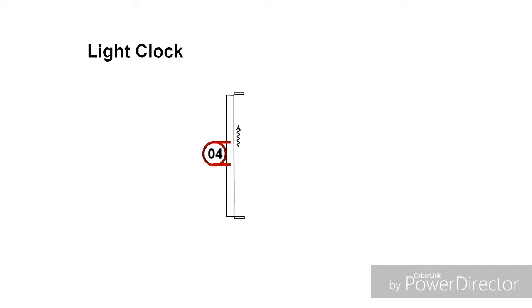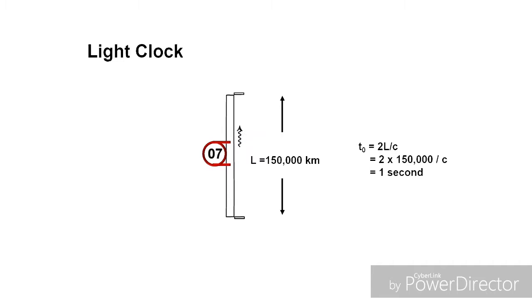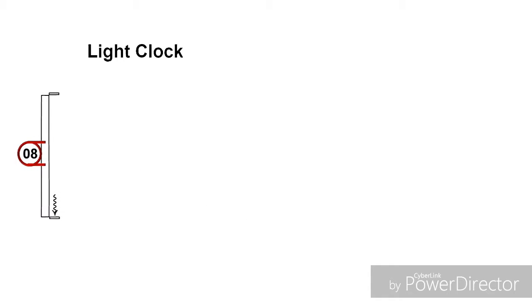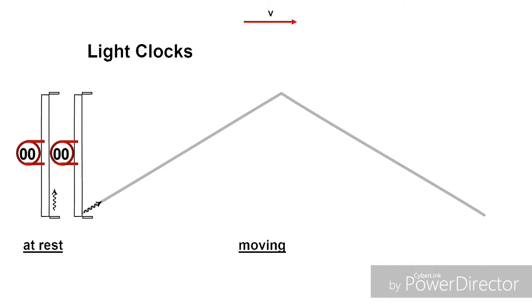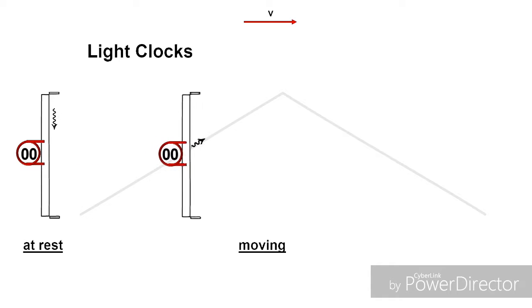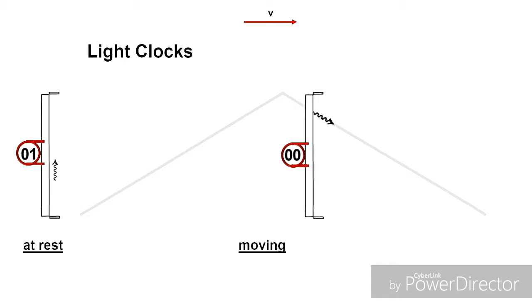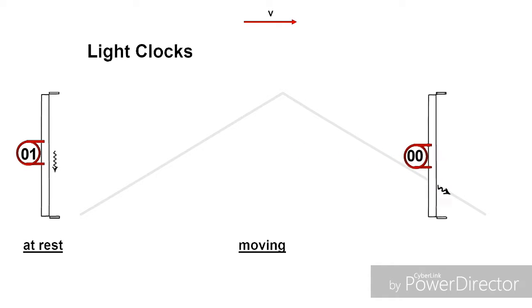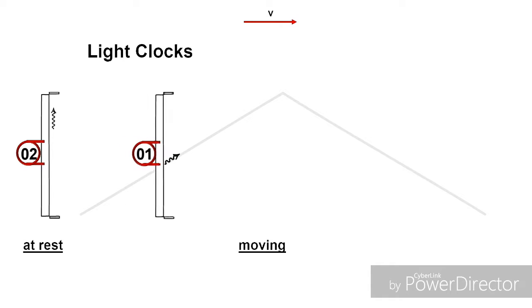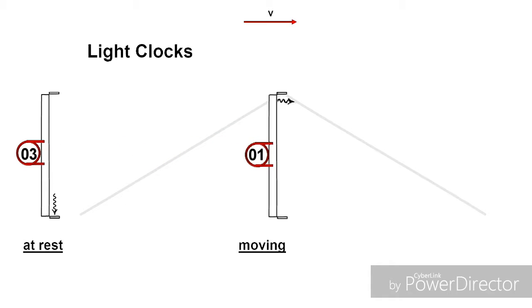Here's a simple light clock. Light travels between mirrors at the ends of a known length. For our purposes, we'll make it a very long length, say 150,000 kilometers. That way, one round trip will mark one full second. Now, if we put the clock into motion with respect to a ground-based observer, we see that the light has to travel further. And because its speed is constant, it will take longer. The moving light clock is therefore running slower than a stationary duplicate. This is called time dilation.